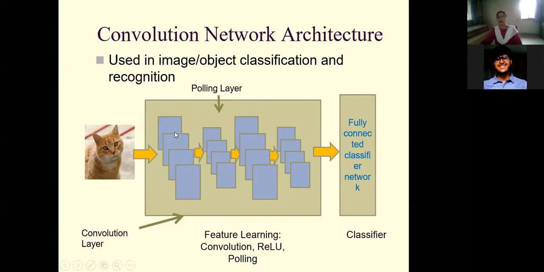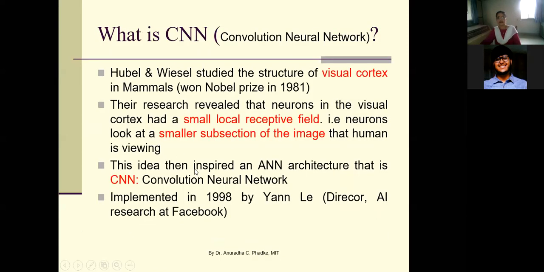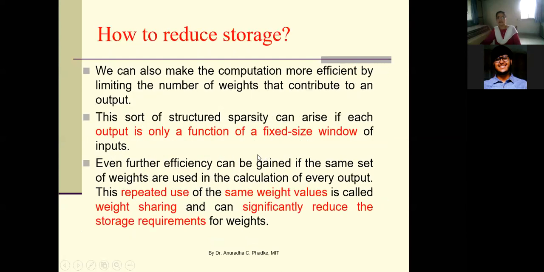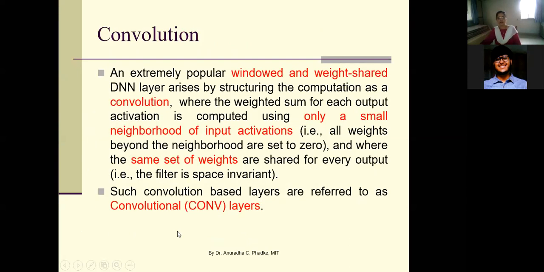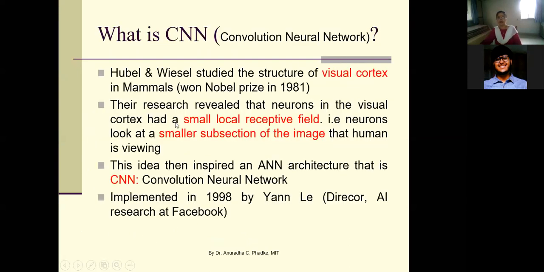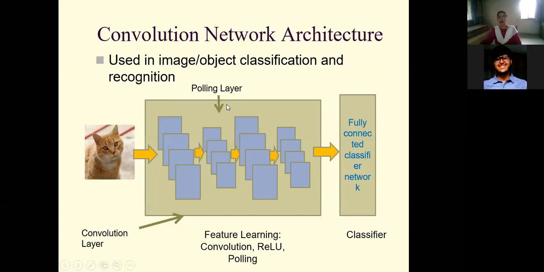The convolution layer, as I said, is used to perform convolution of a small local area with some filter coefficients, with some weight values. That operation is done by the convolution layer. And the pooling layer is nothing but subsampling your input data.